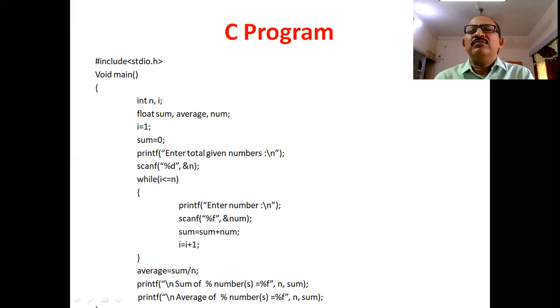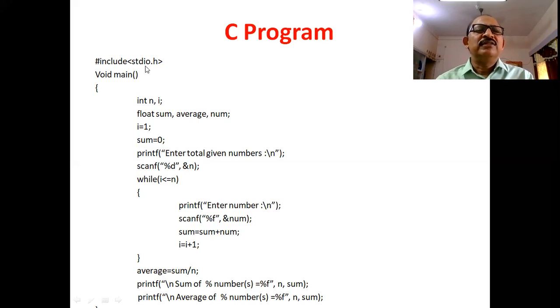Writing the algorithm and designing a flow chart is a challenging activity for development of a program or a software. If you have an algorithm and flow chart, then it is very easy to convert them into the corresponding programming language. Okay. In the C language, the first statement you can see on the screen.